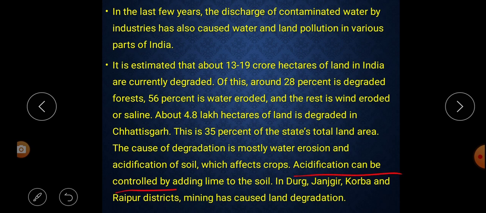Acidification can be controlled by adding lime to the soil. We can control the acidification. How? By adding lime to the soil. In Durg, Janjgir, Korba and Raipur districts, mining has caused land degradation. If we talk about Durg, Janjgir, Korba and Raipur districts of Chhattisgarh, land degradation is caused by mining.